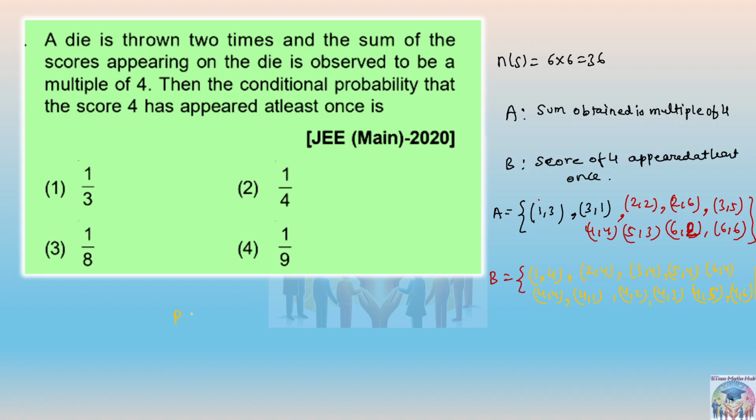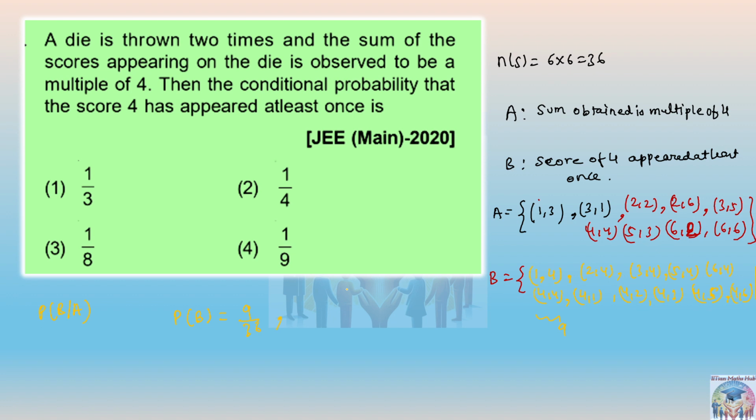So what is the probability of B? We need the probability of B by A, right? Because score 4 should appear at least once, such that sum obtained is already a multiple of 4. The probability of B will be nothing but simply how many elements are there? 4 and 5, 9. So these are total 9. So 9 by 36 is the probability of B, right?